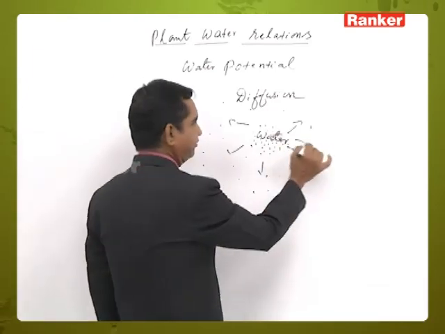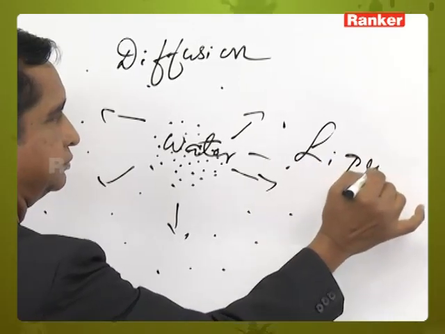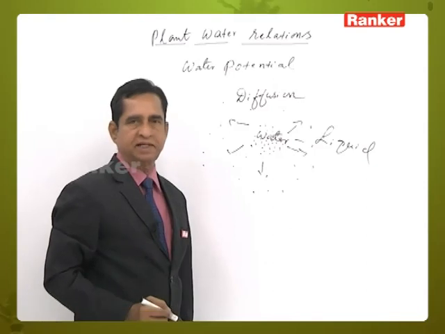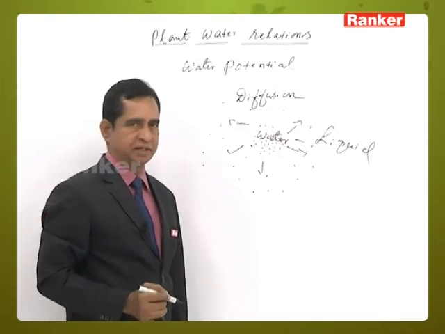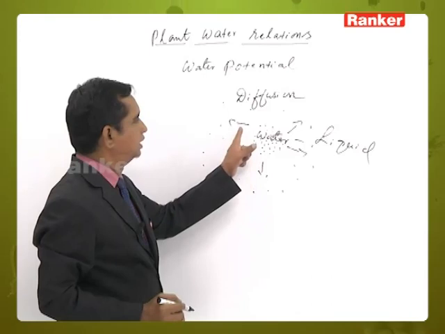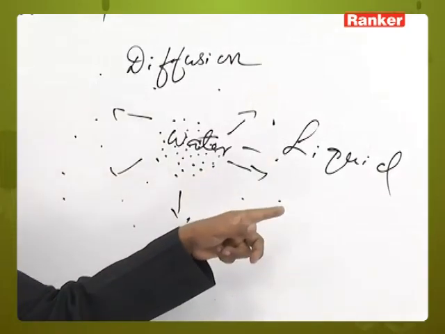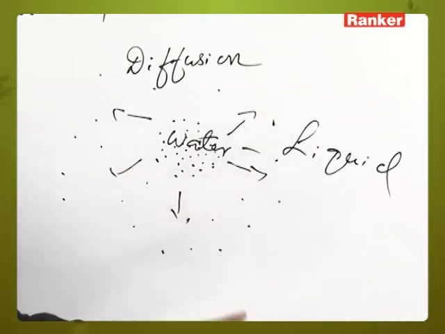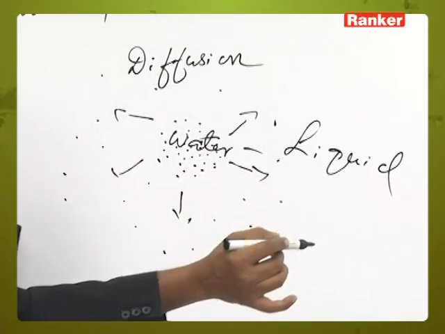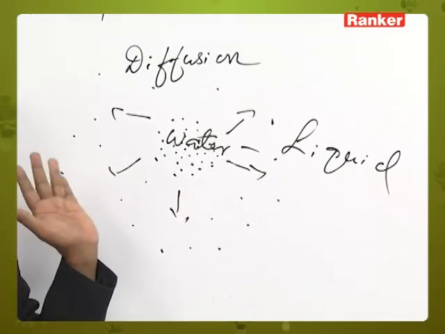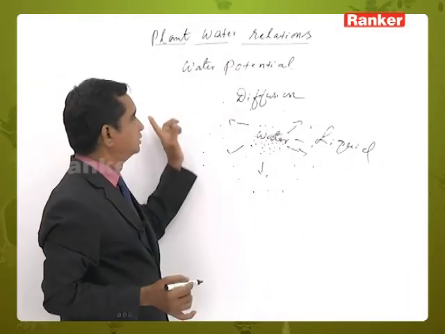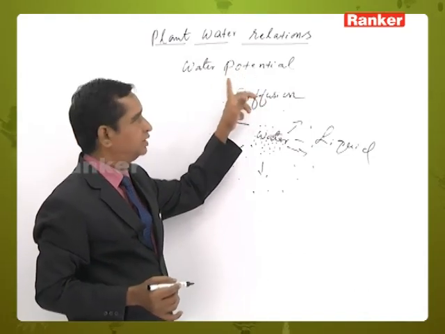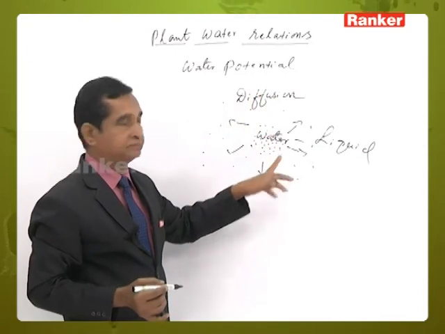First, water is a liquid. This liquid converts itself into gas, that is water vapor, and with how much energy or potential the water diffuses into the atmosphere in the form of water vapor, that depends on its potential, that is water potential.